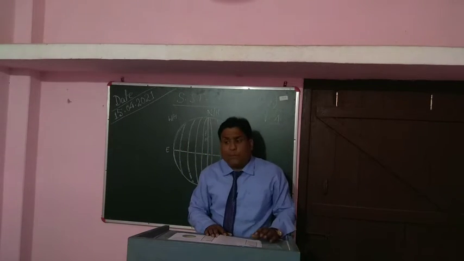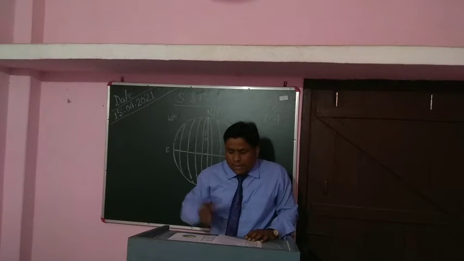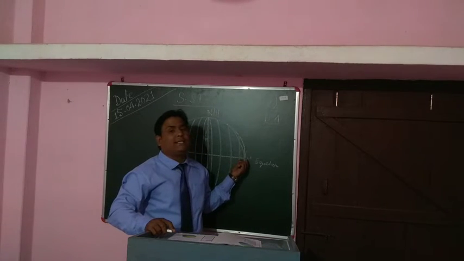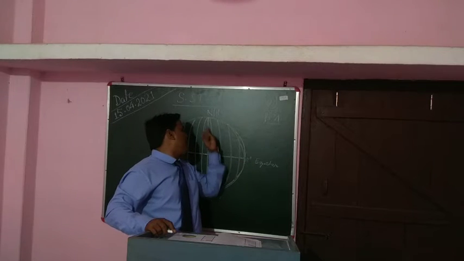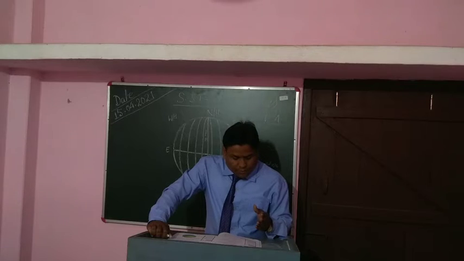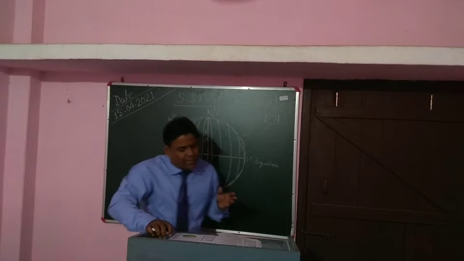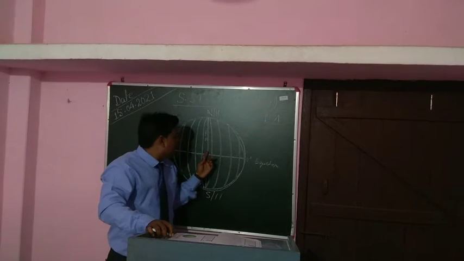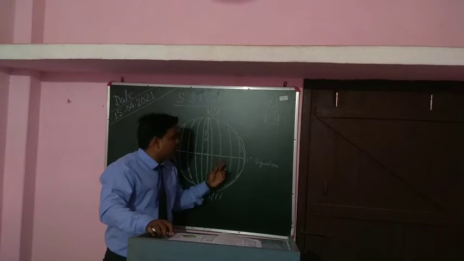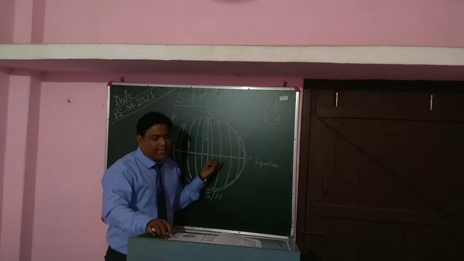The next point says they are numbered from the prime meridian, 0 degree. As I told you in the previous class, the equator is 0 degree latitude. Similarly, the prime meridian is 0 degree longitude. Got my point? So they increase in value eastwards and westwards till they meet at the 180 degree line. From here it is 0, then 10, 20, 30, 40, it will go on. 180 degrees they will go.